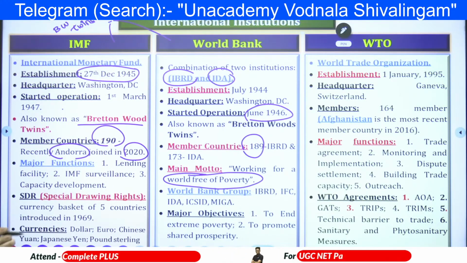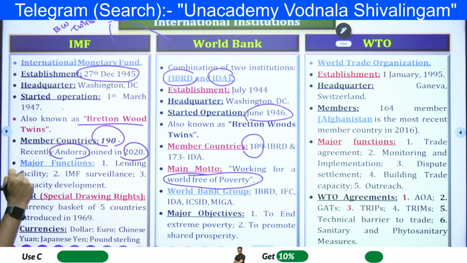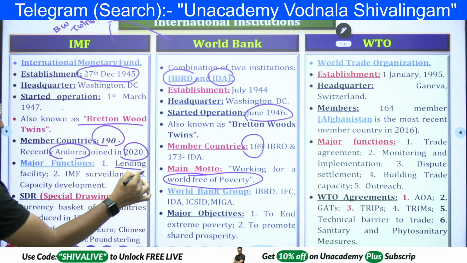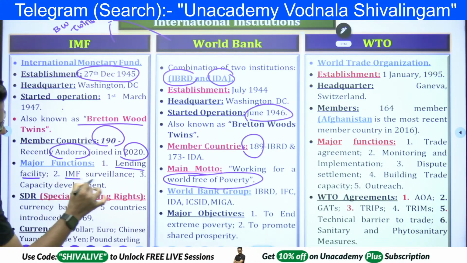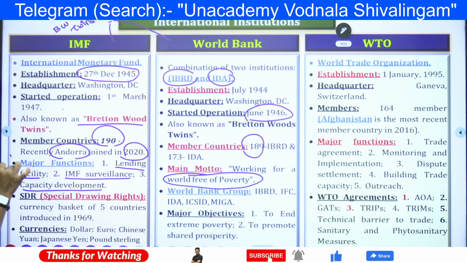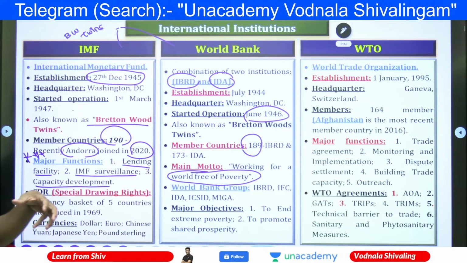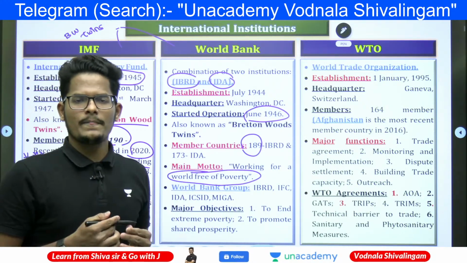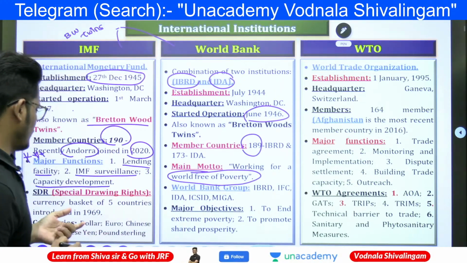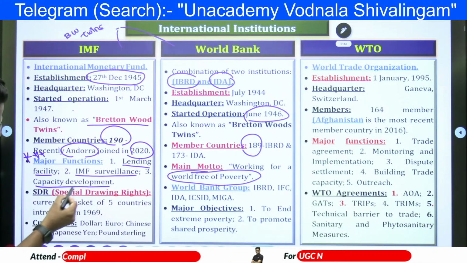And here the major functions are lending facility, IMF surveillance and capacity development. These three are the major functions. IMF lending facility means mainly giving loans to the least developed countries or the poor countries to uplift their liquidity. And special drawing rights will be there.